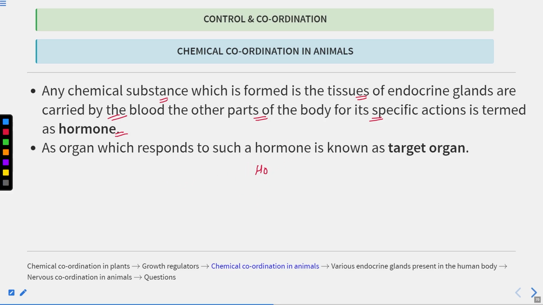If we talk about the hormone, first of all, you should remember these are chemical substances. They are produced by the endocrine gland.